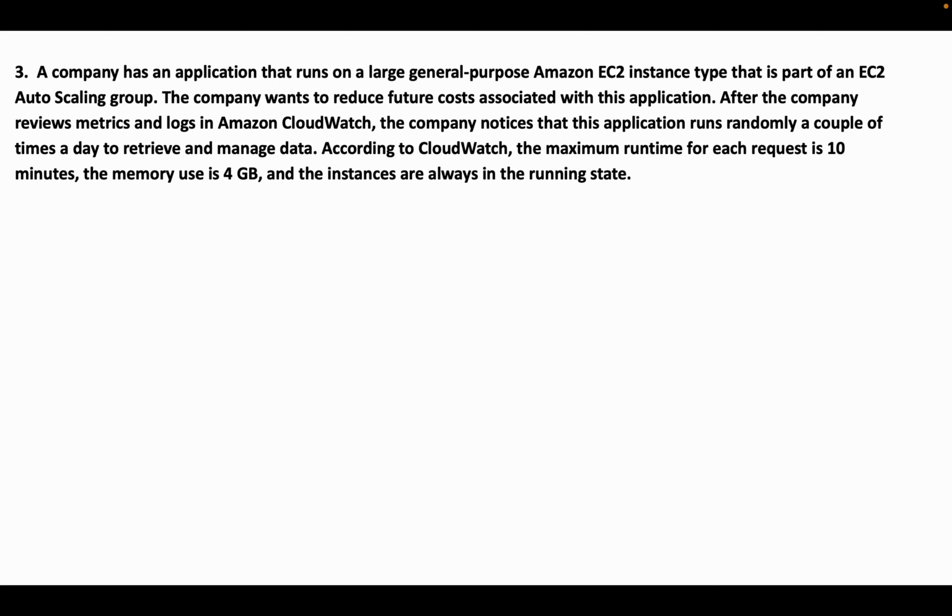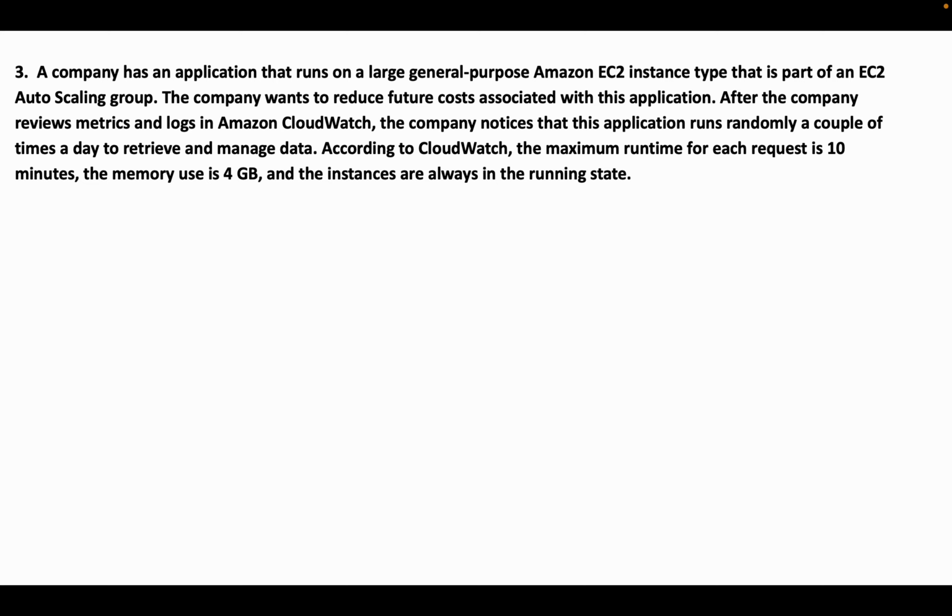After the company reviews metrics and logs in Amazon CloudWatch, the company notices that this application runs randomly a couple of times a day to retrieve and manage data. According to CloudWatch, the maximum runtime for each request is 10 minutes. The memory is 4 GB and the instances are always in the running state. So you have to mention 2-3 keywords from this, like 10 minutes, and the memory usage is 4 GB.